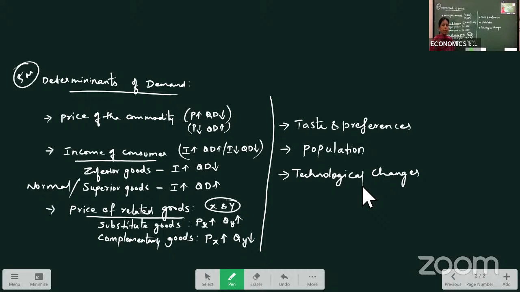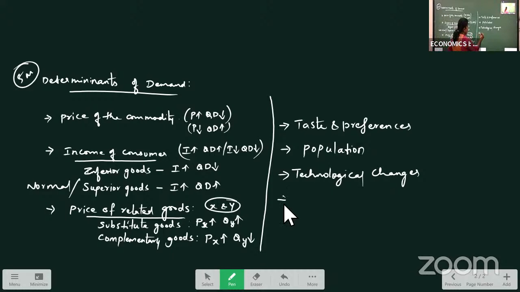For example, we can take mobile phones. Earlier, we used to have keypad phones, right? Where buttons will be there to press the number and all. But now we have smartphones. Earlier, we used to have 4G. Now we got 5G. It means as the technology is changing, we don't prefer old technology products. Demand will be there only for the goods which are of new technology. So as the technology changes, demand for the commodity also changes.